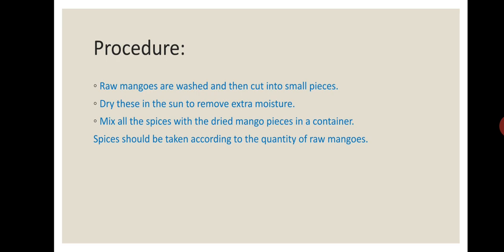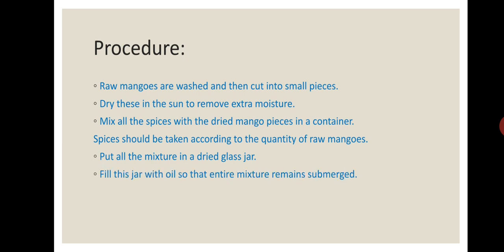Spices should be taken according to the quantity of raw mangoes. Put all the mixture in a dried jar. Fill this jar with oil so that the entire mixture remains submerged in the oil. Cover the jar and place it in the sun for a week or as required. So this is the procedure of making mango pickle.